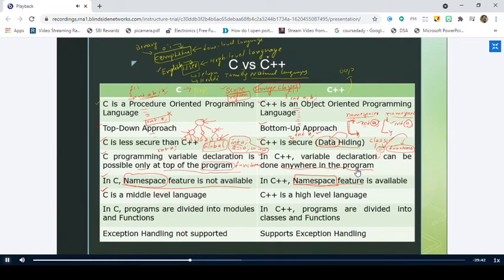Clear, sir. Right. So for example, if you take the constructs of C, what are the looping constructs we have? for, while, do while, right? What is the keyword that is used to break from the loop? break. What do we use to continue to the next iteration? continue.